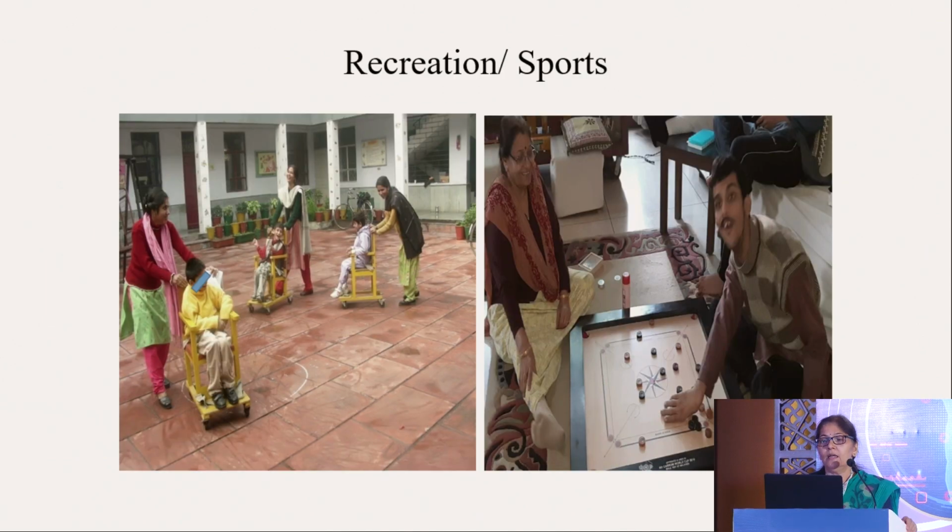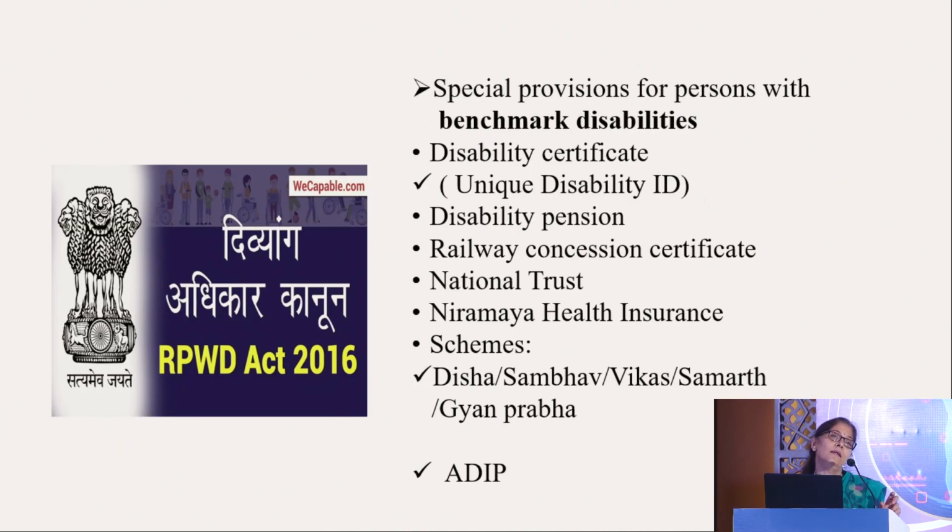Okay? So recreation and sports is very important in these children, and you should be aware of the Rights of Person with Disability Act. How many of you are aware of this act? Okay, good. So there are special provisions for person with benchmark disability. What is a benchmark disability? 40%, right. Okay, so and unique disability ID, you must be aware of that.